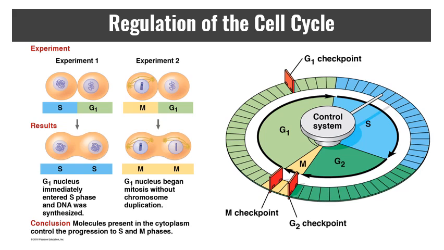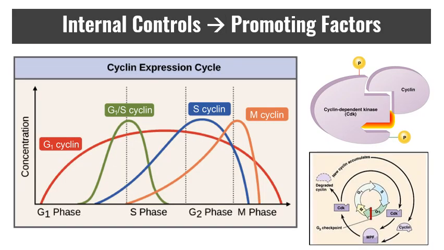This cyclical operation triggers and coordinates key events in the cell cycle, and so it's basically a built-in clock, but this clock is also regulated by external adjustments and internal controls. The internal controls, aka promoting factors, are going to be signals that are released from within the cell to cause change in the cell cycle. One of the most common examples of this is the combination between CDK and cyclin.